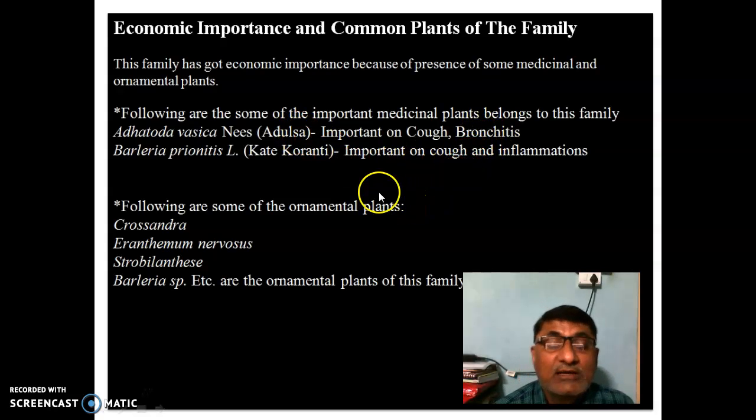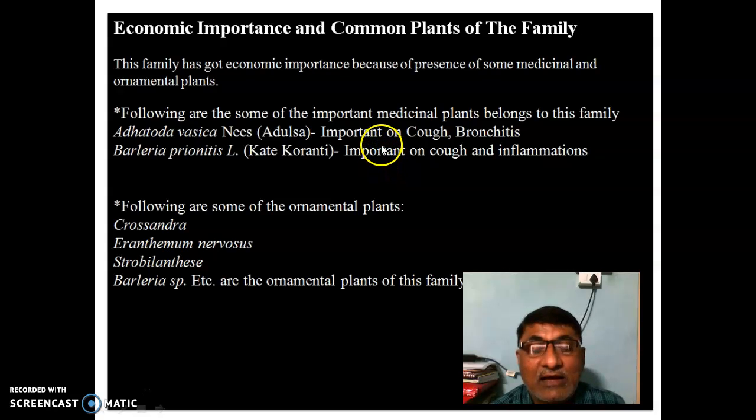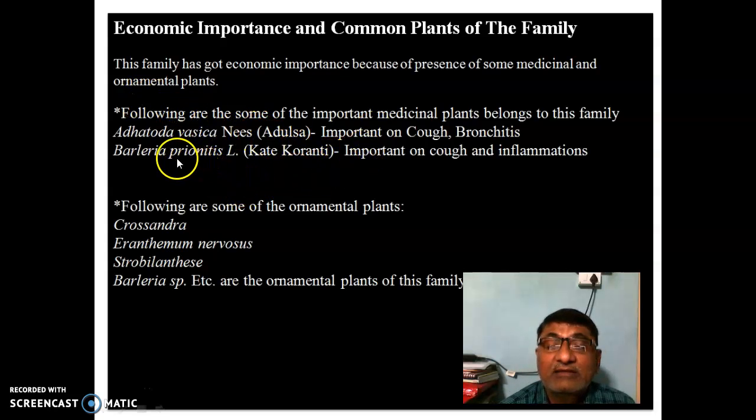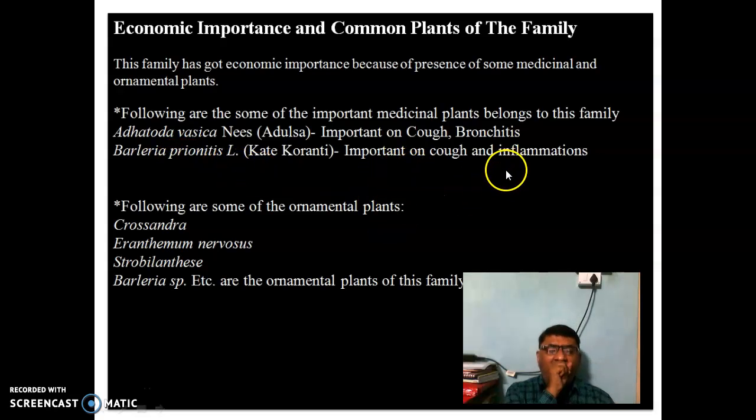So Adulsa syrup, cough syrup, is available in medical stores. That is obtained from this plant. And Barleria prionitis is important for cough and inflammation. This also has the same property.